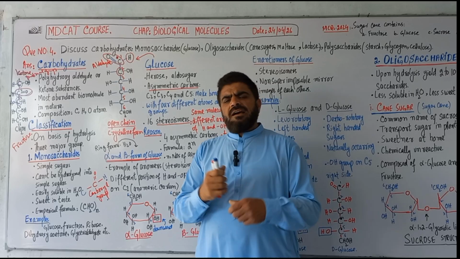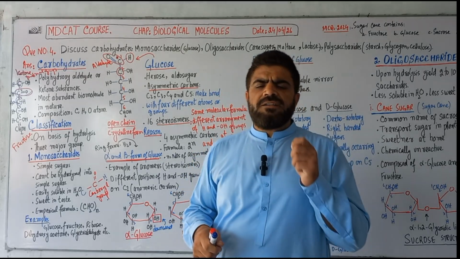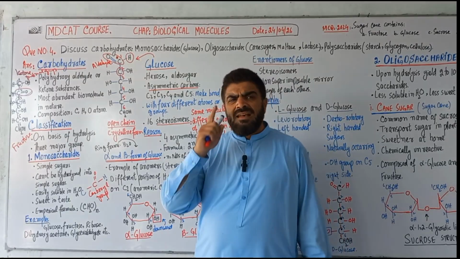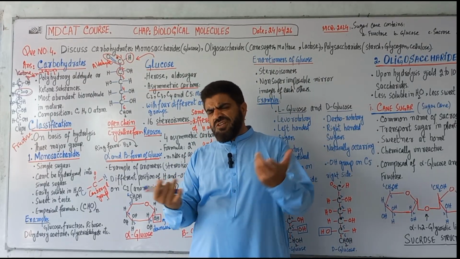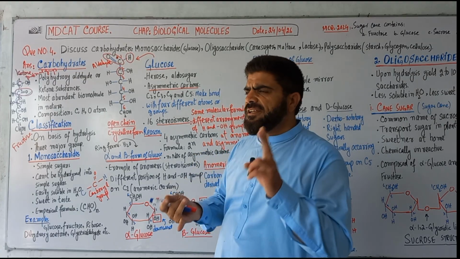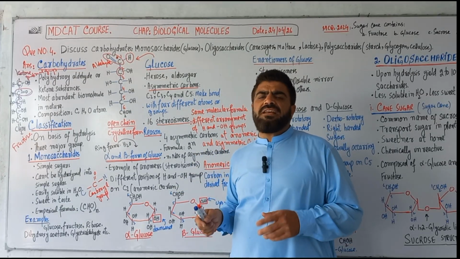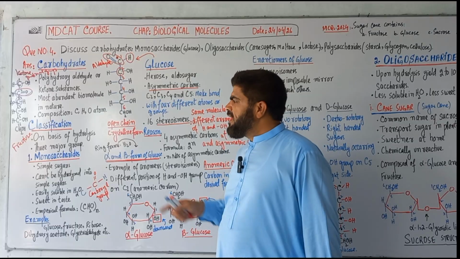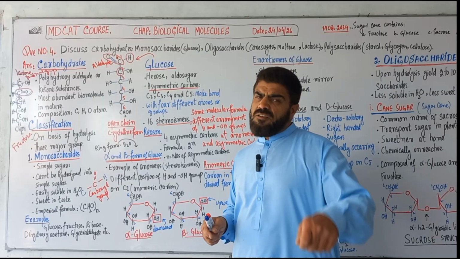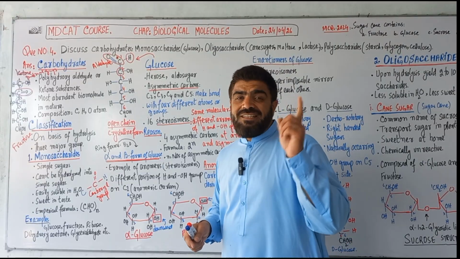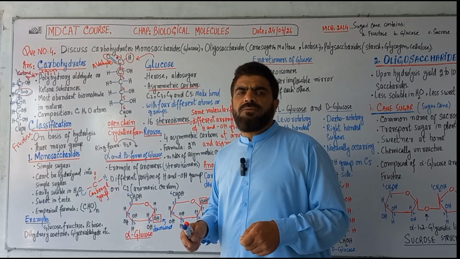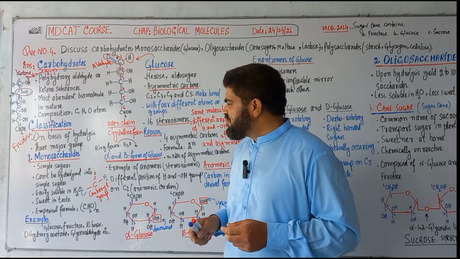Carbohydrates are the most abundant biomolecules in nature. Carbohydrate composition has carbon, hydrogen, and oxygen atoms. We have a carbohydrate classification on the basis of hydrolysis. Number one type are the monosaccharides. Monosaccharides are simple sugars, they do not undergo hydrolysis, they are soluble in water. They are sweet in taste.